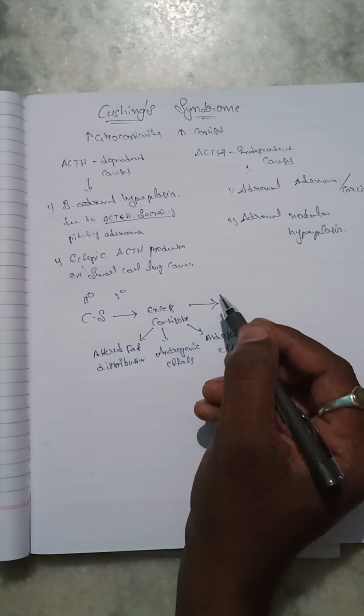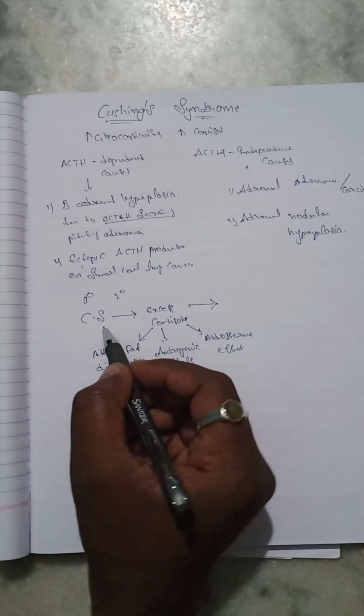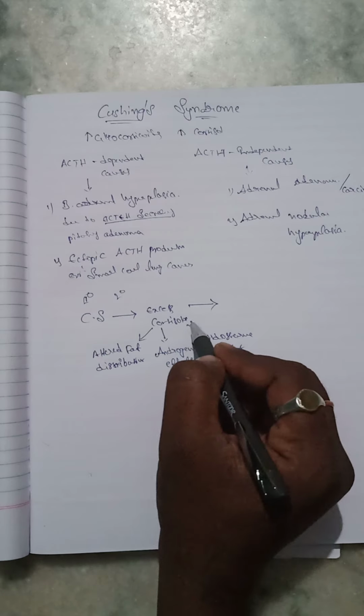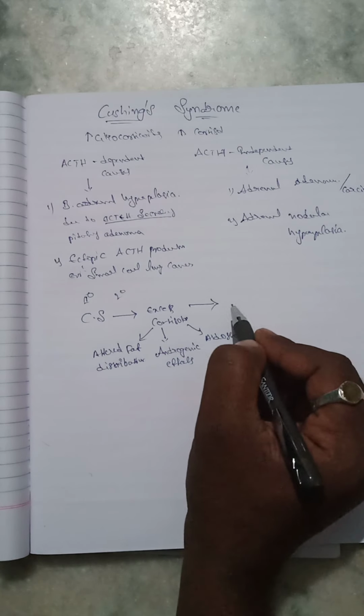The next one, how is Cushing syndrome produced? Excess cortisol, as well as an increased stress response. How does it increase the stress response?